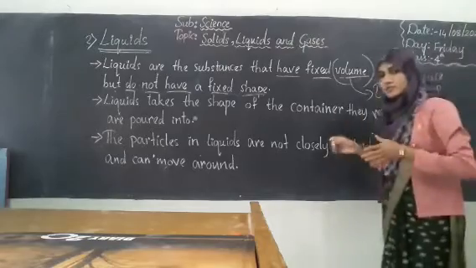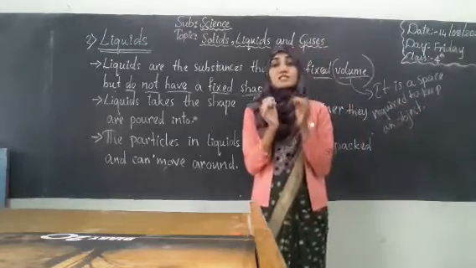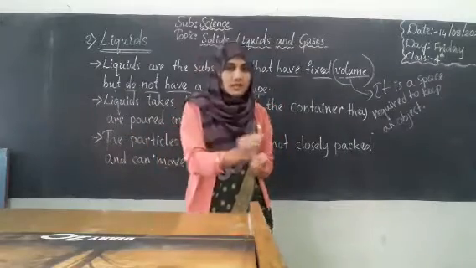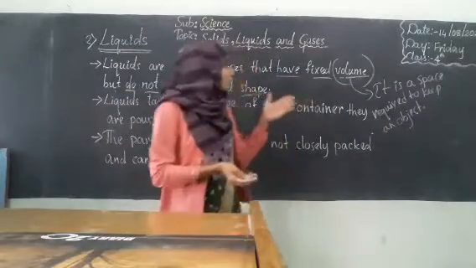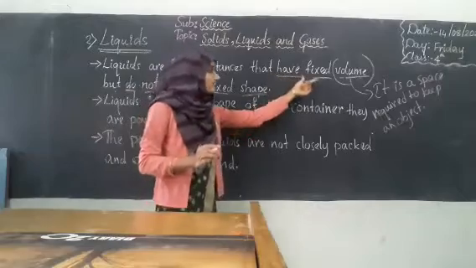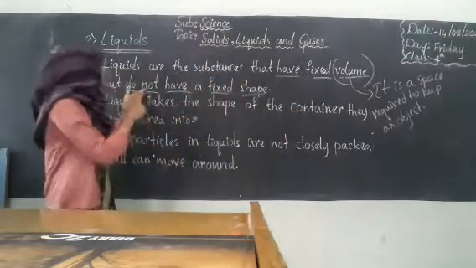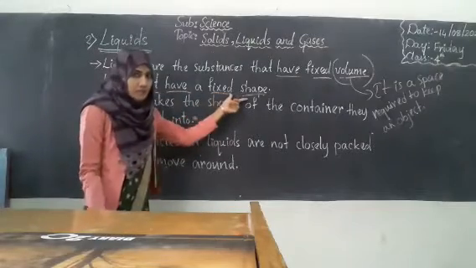Okay, so volume is nothing but a place, a space which is necessary to keep the particular thing at its place. Okay, so liquids have fixed volume, but they do not have fixed shape.